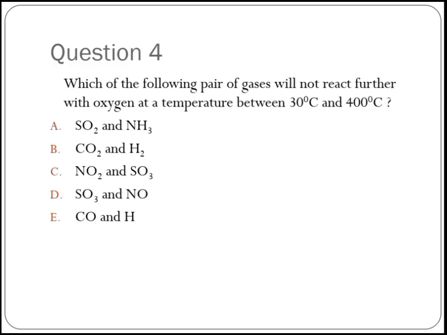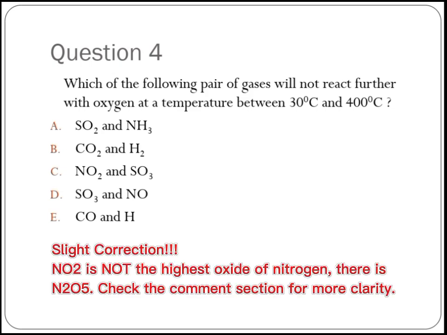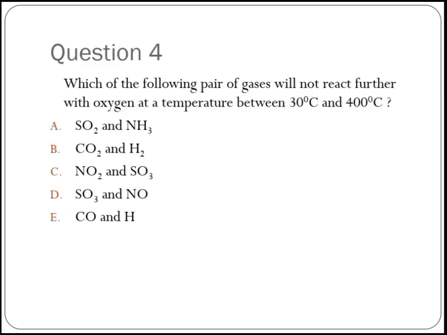The answer to this question is actually option C, because these are the highest oxides of nitrogen and sulfur. If I add oxygen to NO2, it's not getting higher again, because that's the highest oxide. If I add oxygen to SO3, SO3 is the highest neutral oxide of sulfur, so there is no oxidation that wants to happen with them again.